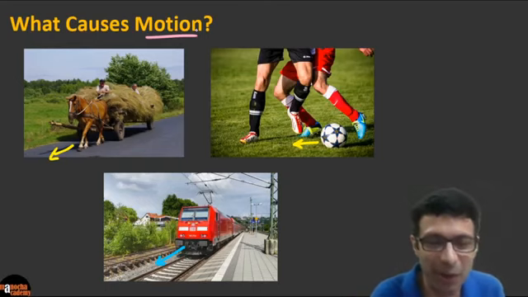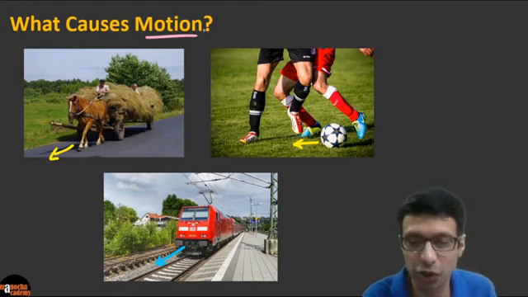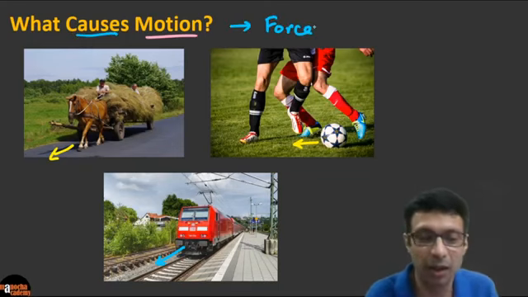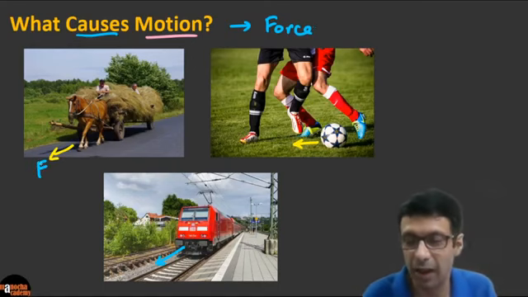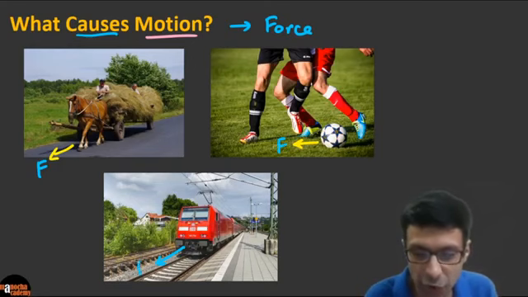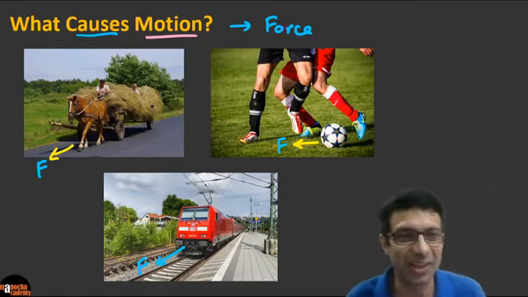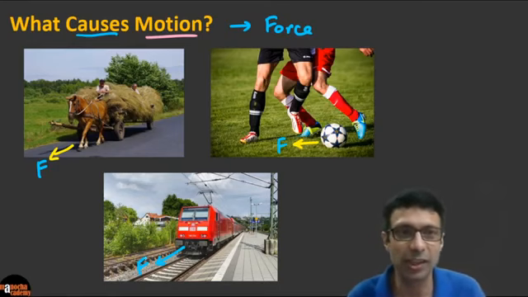Awesome, very good. That's the right answer. So we know in physics, we've been studying the motion chapter, and what causes motion? The answer is force, right? So here the horse is applying a force, right? And the footballer is applying a force on this ball. And the engine of the train is applying a force on the train, pulling the train. Excellent, guys. So there's clearly a force involved here that causes motion.